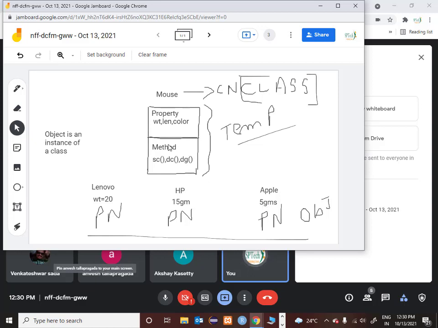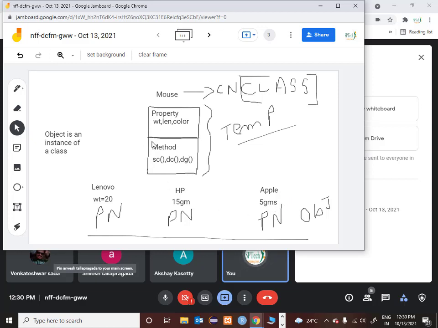So the instance variable weight depends upon which object you are accessing it from. From a Lenovo object the weight would be 20, from an Apple object it would be 5.